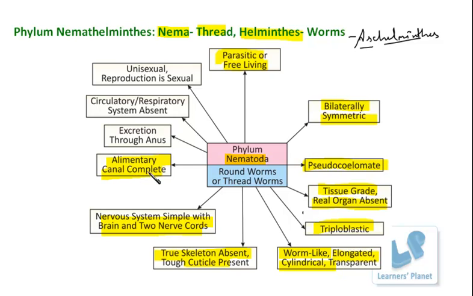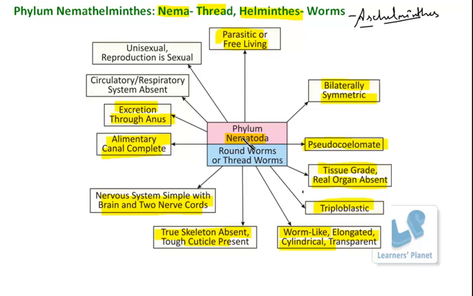So here the alimentary canal extends from the mouth till the anus, and this anus helps in the excretion of waste material, which is in the form of undigested food material, as well as other types of waste.